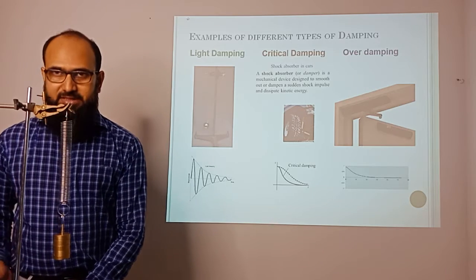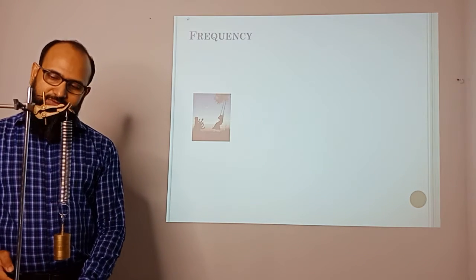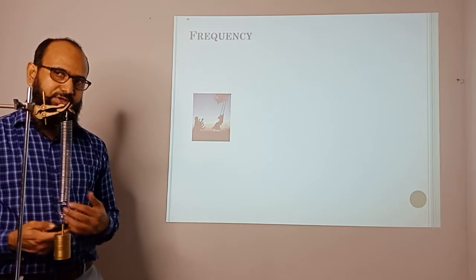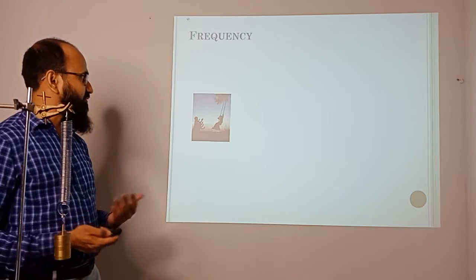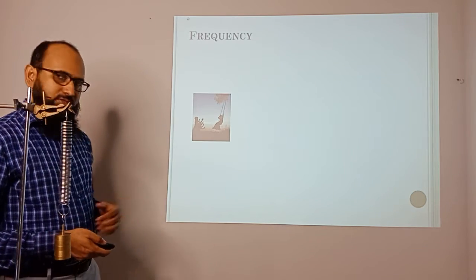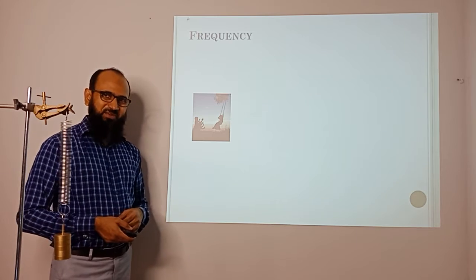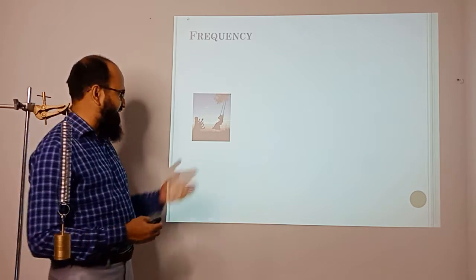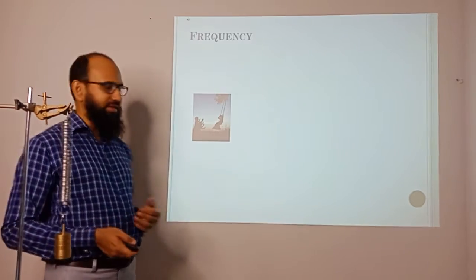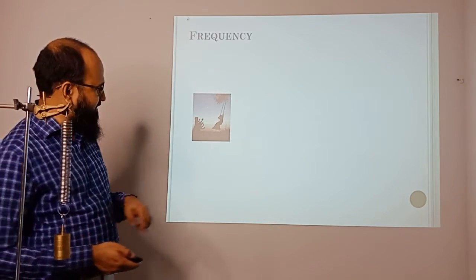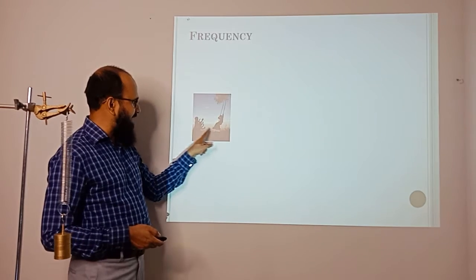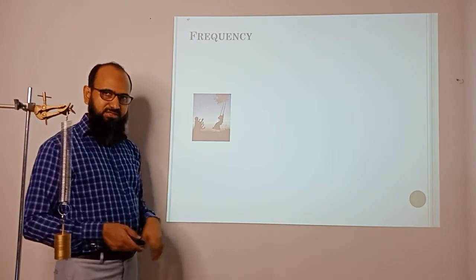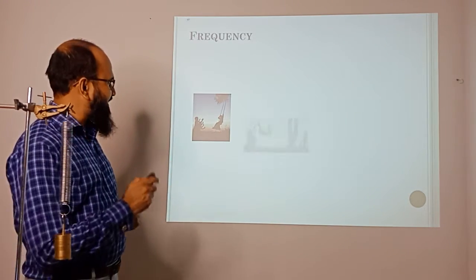Now the next part is about resonance, or frequency. We want to know how frequency works. Everyone enjoys this part, right? When you were a child, none of you missed this type of swing with friends. In this case, a girl is swinging and her friends are pushing her.